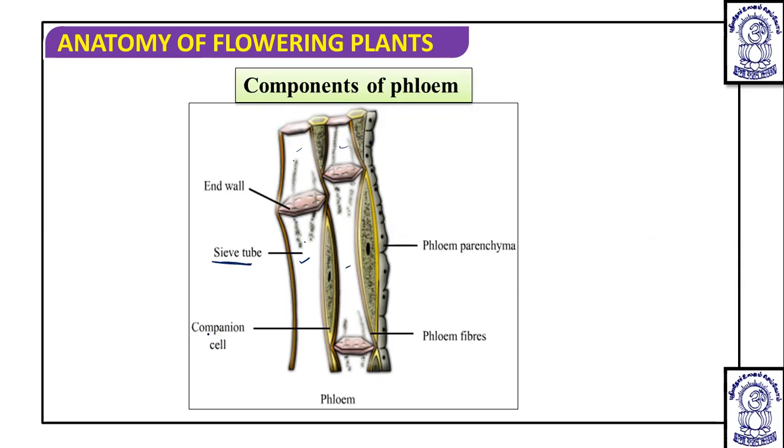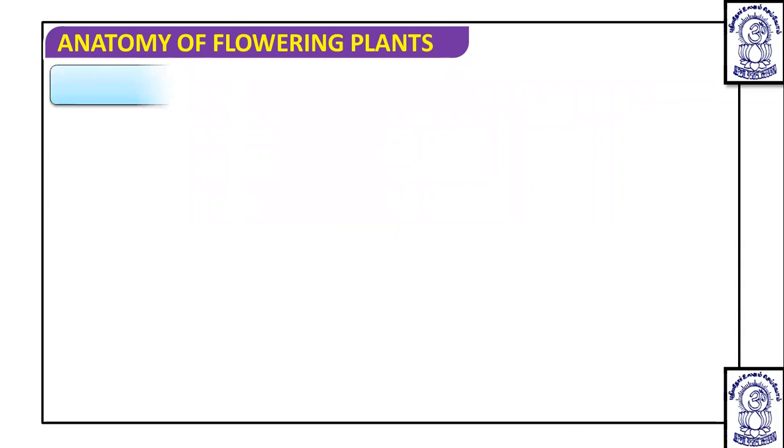Then there is the companion cell, which is associated nearby the sieve tube element. Then they have phloem parenchyma, and then phloem fiber. So these four are arranged close to each other.